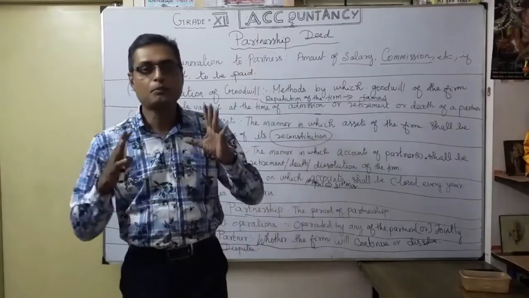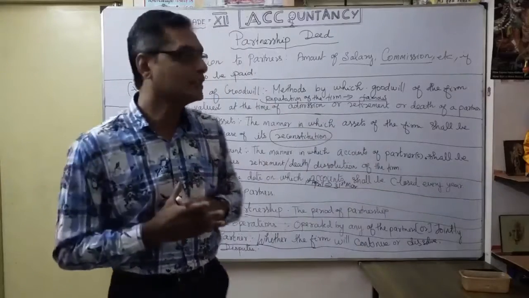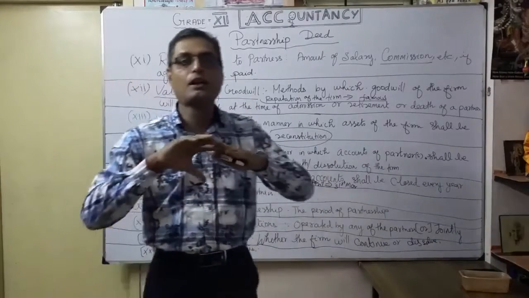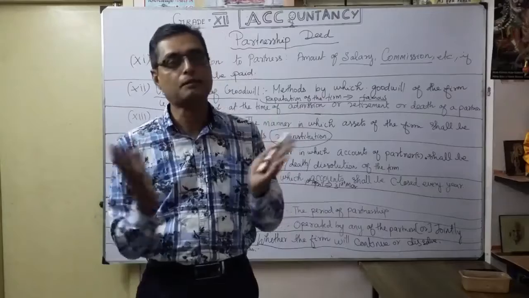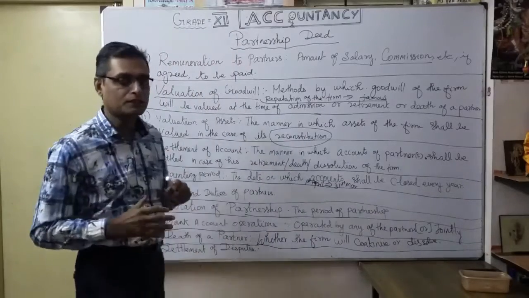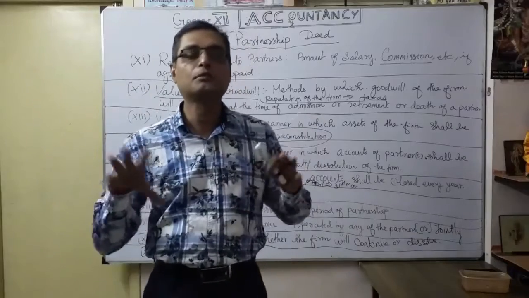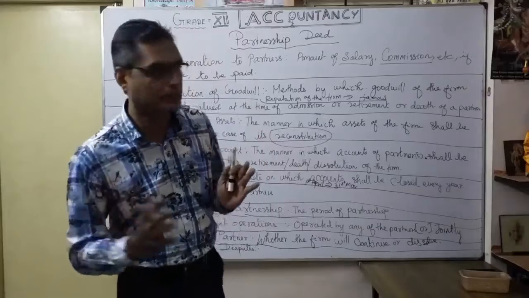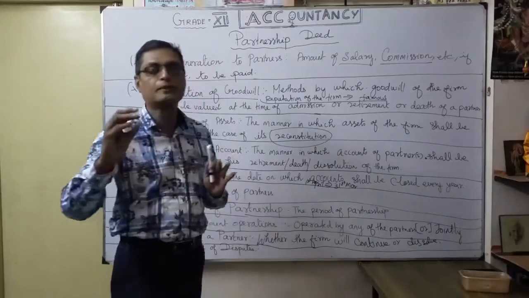That's why the partnership deed is very important. Based upon the firm, whichever of the 20 are important, the partnership deed is framed accordingly. Not necessarily all 20 points; based on the requirements of the firm, they will choose the important points and frame the partnership deed. This will help you understand how to frame a partnership deed.